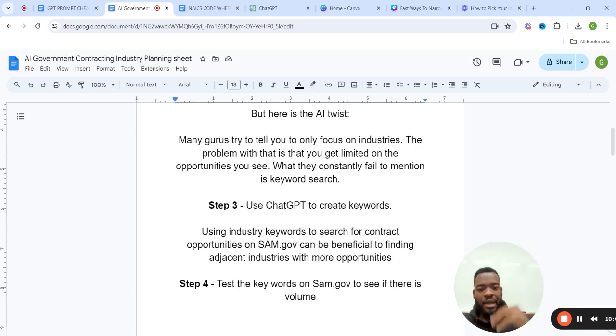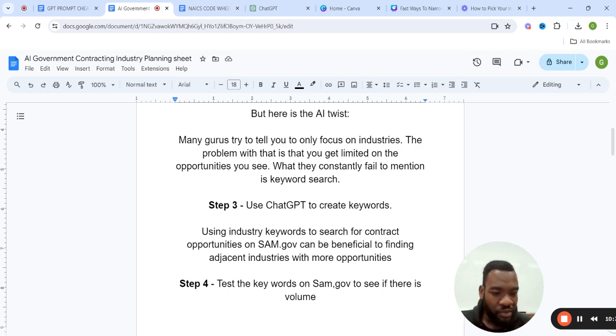Step three is going to be about using ChatGPT to create these industry keywords. And using industry keywords to search for contract opportunities on sam.gov can help you to connect with adjacent industries without having to go too far out of the industry or NAICS code that you have already selected. This is going to make sense when I show it to you, okay?